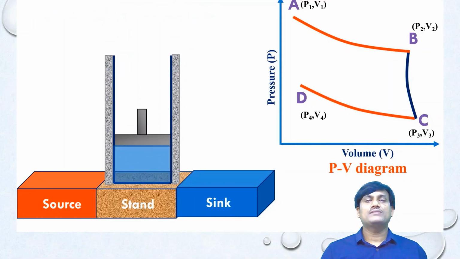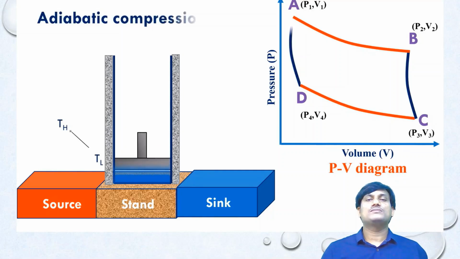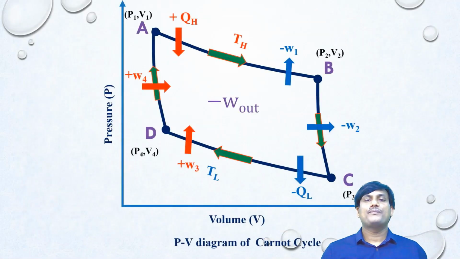Adiabatic compression. In this process, volume decreases from V4 to V1. Pressure increases from P4 to P1. And there is an increase in temperature from TL to TH. By this process, there is a completion of cyclic process. This is the PV diagram of Carnot cycle.